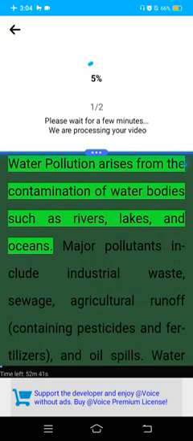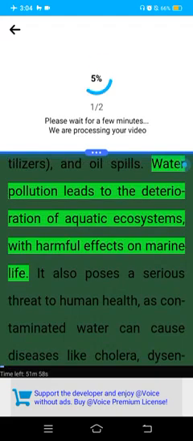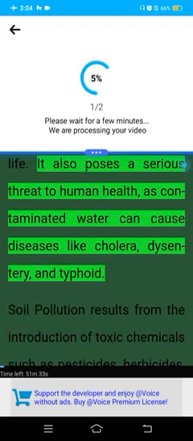Water pollution arises from the contamination of water bodies such as rivers, lakes, and oceans. Major pollutants include industrial waste, sewage, agricultural runoff containing pesticides and fertilizers, and oil spills. Water pollution leads to the deterioration of aquatic ecosystems, with harmful effects on marine life. It also poses a serious threat to human health, as contaminated water can cause diseases like cholera, dysentery, and typhoid.